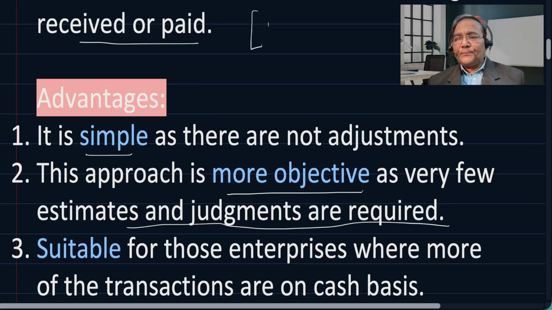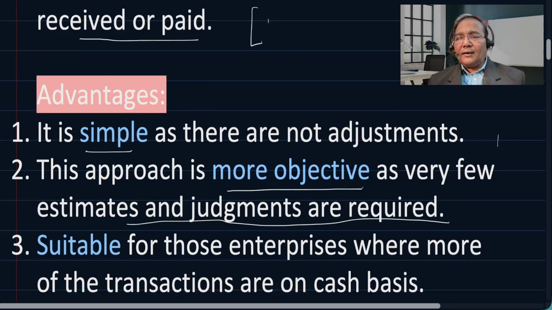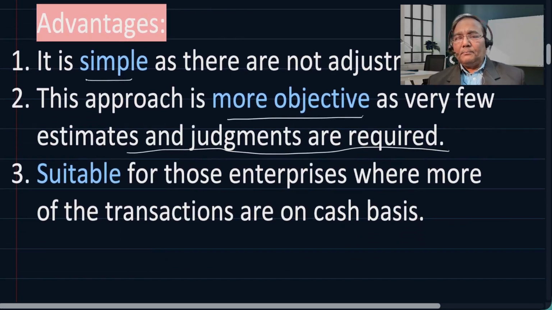In case of a profit organization, usually when there is sale happening, there is likelihood of bad debts, means debtors or people from whom money is to be received, a certain percentage of them do not happen to pay.